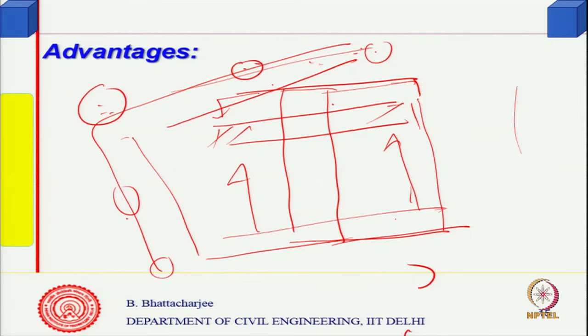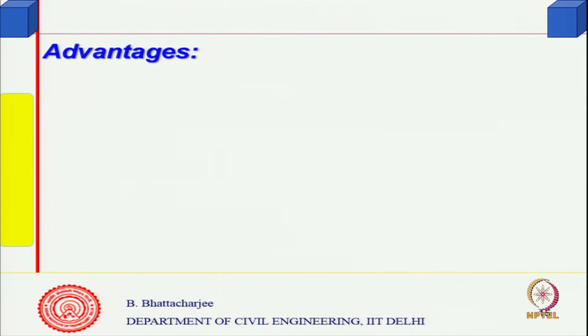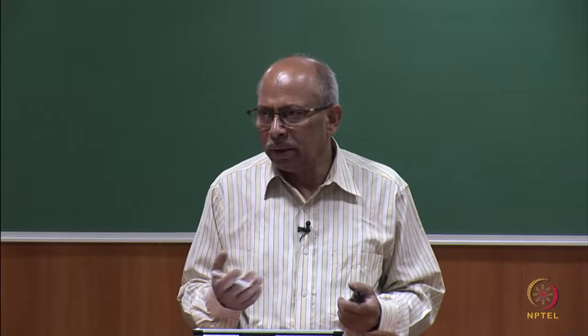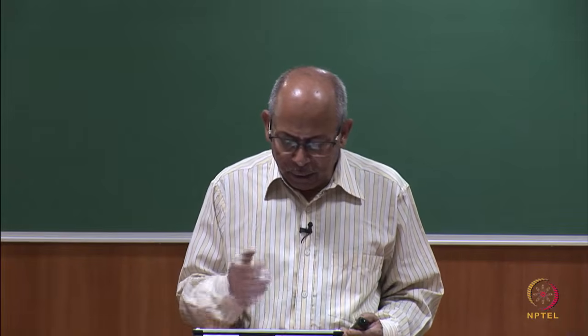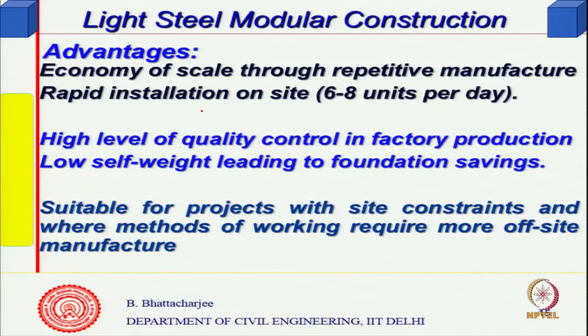So, that is another form of this. Since it uses very low quantity of material and wastage generated is very limited, it can add to sustainability. Anyway, advantages of light steel are economy of scale through repetitive manufacture and rapid installation.